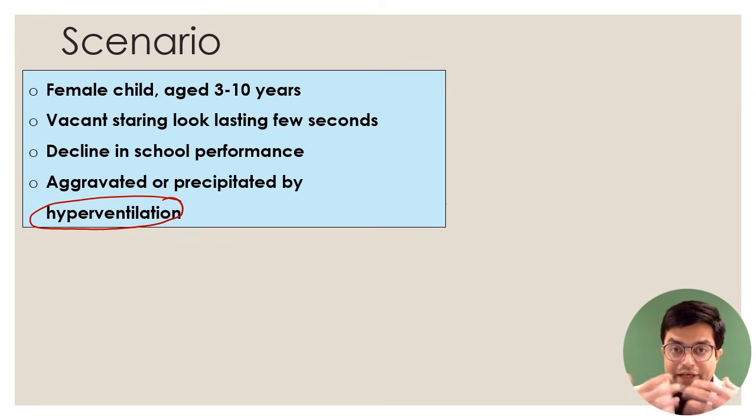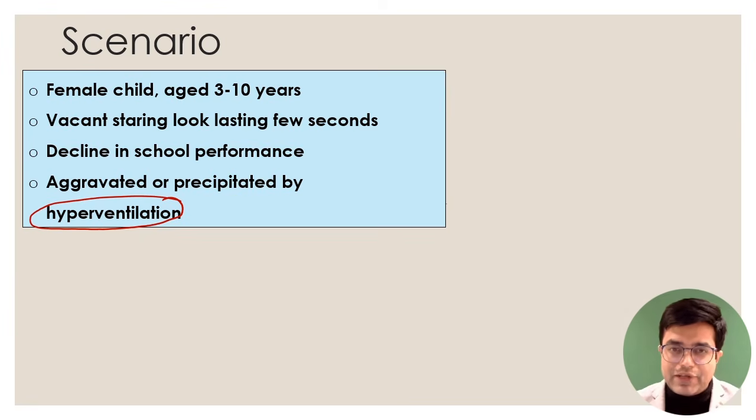Can you see the rate and depth both are increased? That is hyperventilation. Hyperventilation, not in you and me, but in a patient with a predisposition, will trigger a seizure. If they say female child, it can occur in males but is more common in females, age 3 to 10 years. This is the age during which these patients present, although it can occur in adults also. It can continue into adulthood.